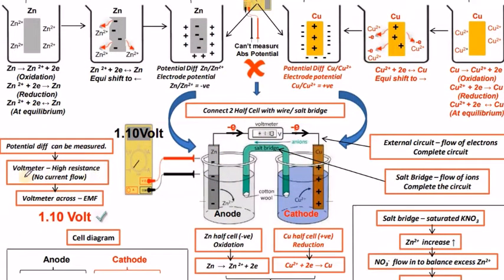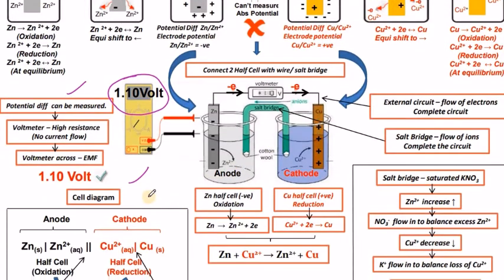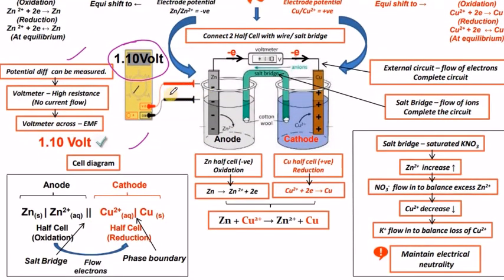We have discussed the potential difference, which can be measured with the voltmeter connected here. We got 1.1 volts for this Daniel cell; across the EMF we notice there is 1.1 volts in this diagram, connected to the zinc as well as the copper electrodes. In between them, the salt bridge is there in the cell diagram.